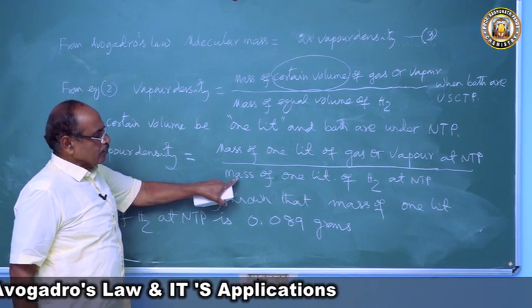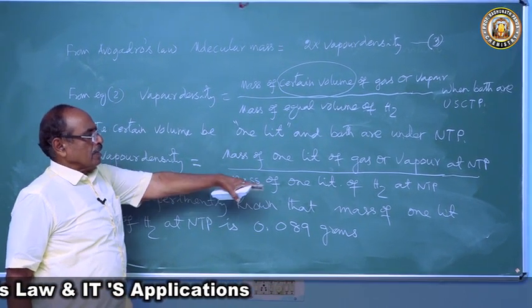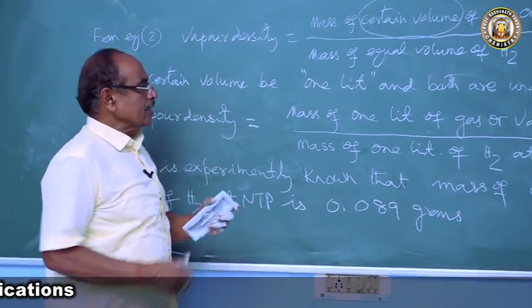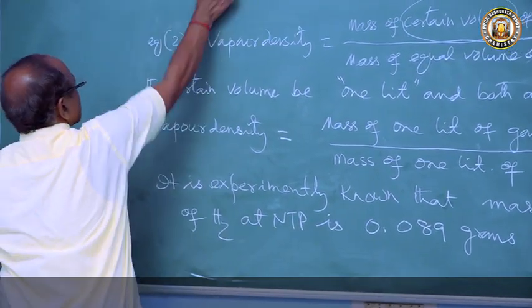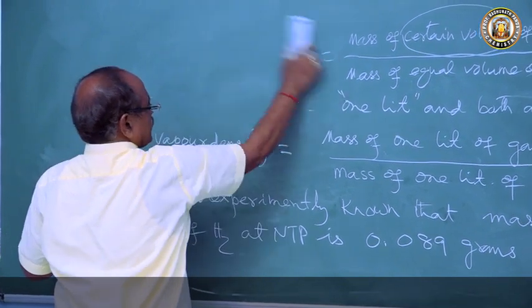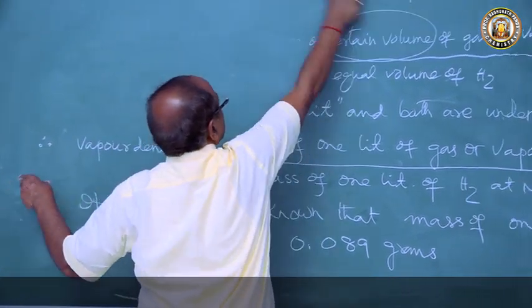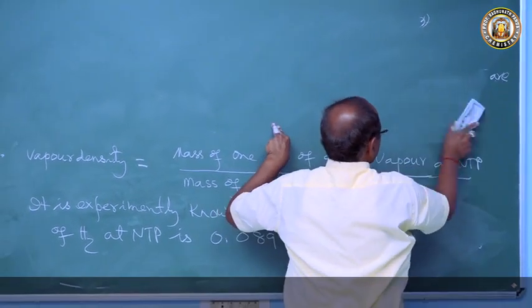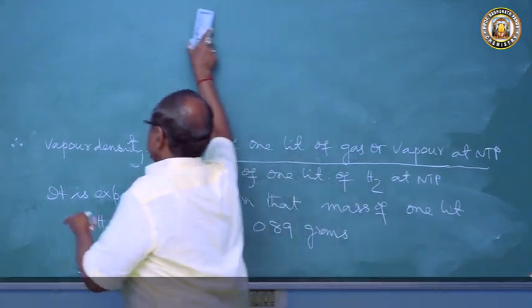So we will put this value, mass of 1 liter of hydrogen at NTP, we will put 0.089 grams. Now we will substitute this value in this equation so that we are approaching our answer now.